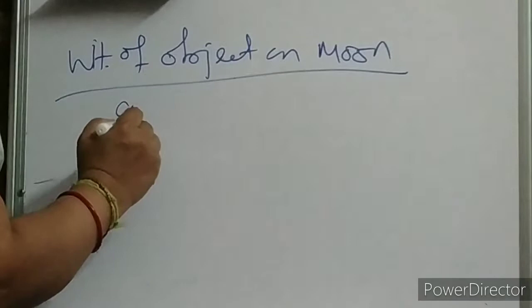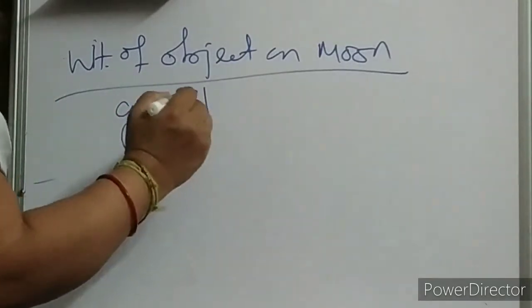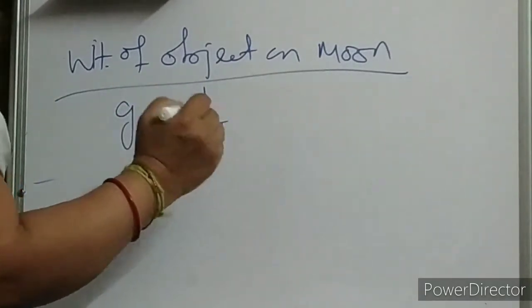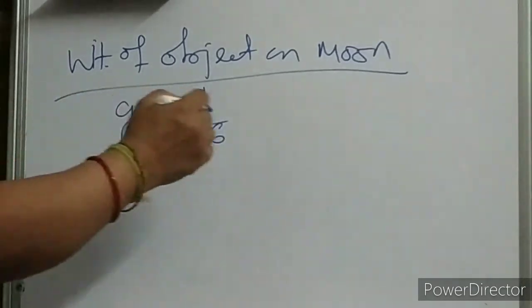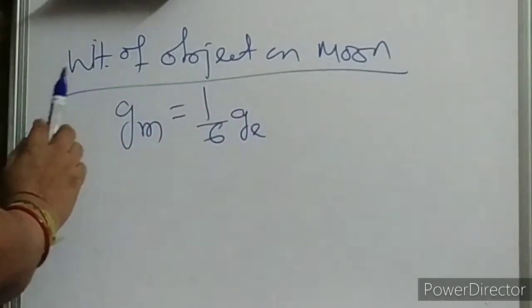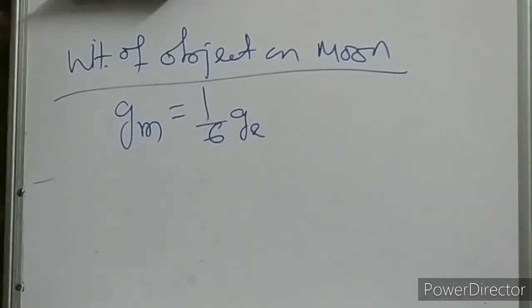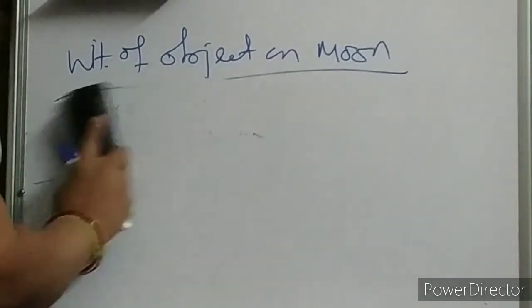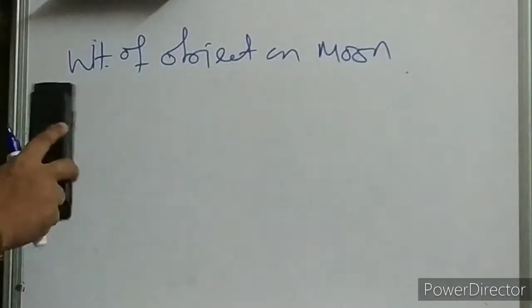So g of moon is, you can say, 1/6 of g of earth. You can tell in this way also. Okay, is it clear?